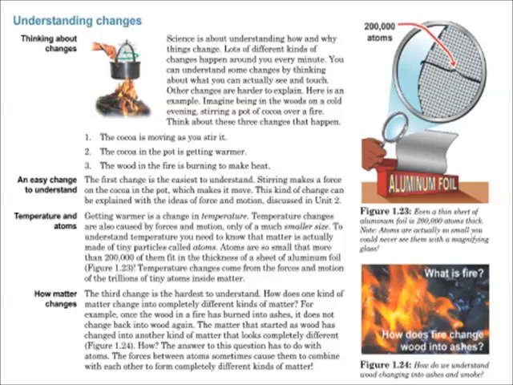The third change is the hardest to understand. How does one kind of matter change into completely different kinds of matter? For example, once the wood in a fire has burned into ashes, it does not change back into wood again. The matter that started as wood has changed into another kind of matter that's completely different. How? The answer to this question has to do with the atoms. The forces between atoms sometimes cause them to combine with each other to form completely different kinds of matter.